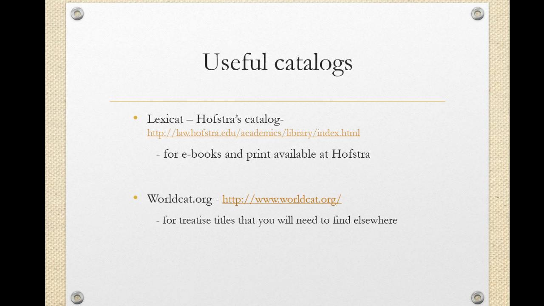Okay, so I've already mentioned one useful catalog, Hofstra's catalog, that will tell you not only what's here in the law library, but also what the Axinn library has. The Hofstra catalog also will let you know what ebooks the Hofstra libraries subscribe to. You can get access to those ebooks both here on campus as well as home, as long as you are a student.